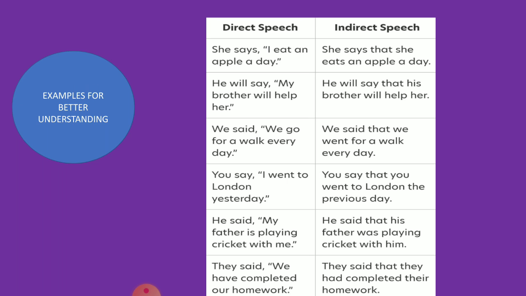Same in the second sentence: he will say that his brother. Pronouns do change, but not the verb. Will remains will only. The following other sentences tell about the same thing.